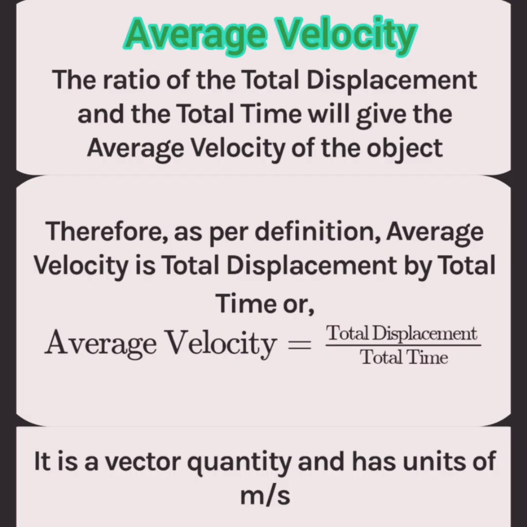On the other hand, the average velocity is defined as the ratio of the total displacement and the total time taken by an object. Mathematically, its formula will be total displacement upon total time. It is a vector quantity and has the same unit as that of average speed.